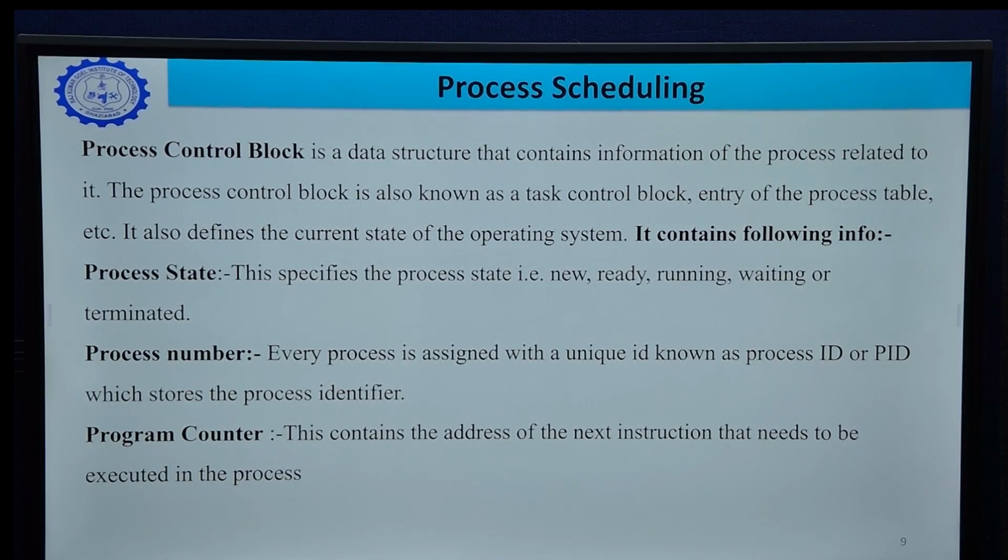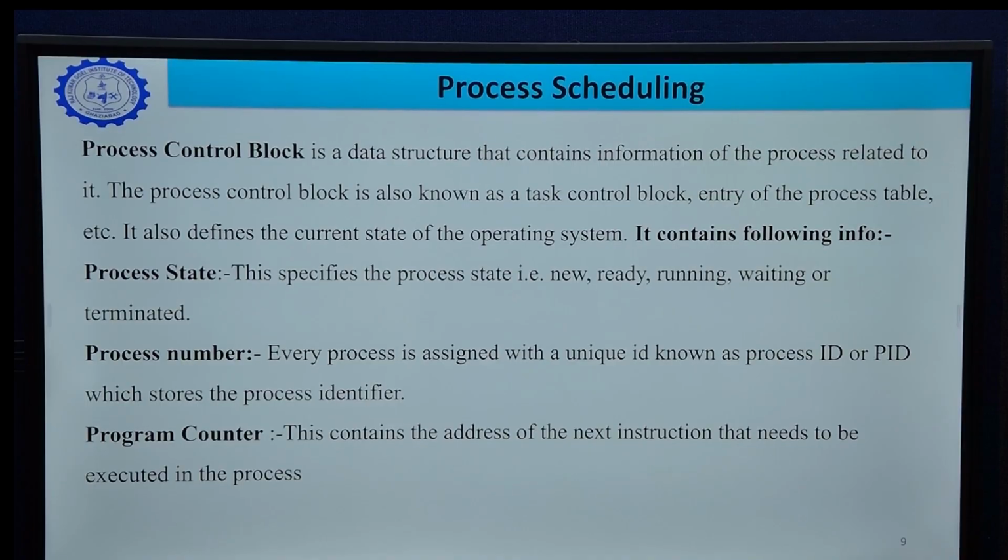It contains the following information. For example, process state, which describes, if it is the process control block of process P1, in which state process P1 currently is. For example, it may be in new state, ready state, running, waiting, or terminated. When a process is terminated, this process control block is deleted.